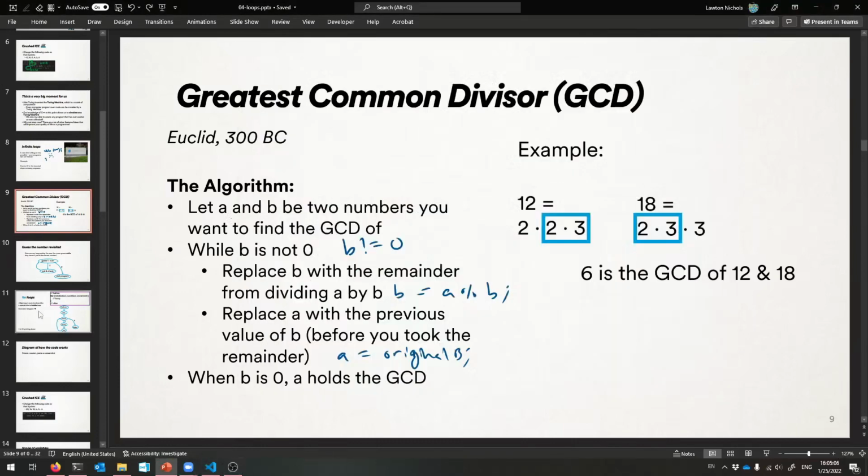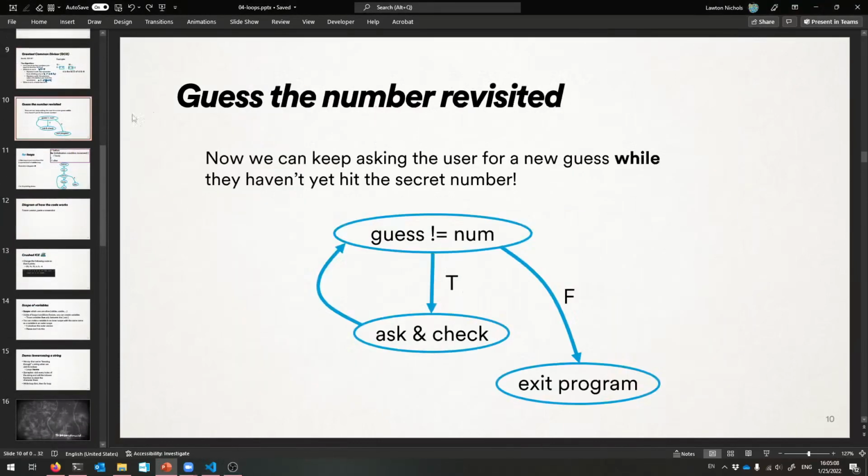Let's check how we're doing. Just fine. So the next example that I want to give to you is the guess the number game. So let's go back to that. Let's try it and actually get it right, okay? I want to be able to ask the user to type a new guess as long as they haven't hit the answer yet, okay? So here's what the loop looks like.